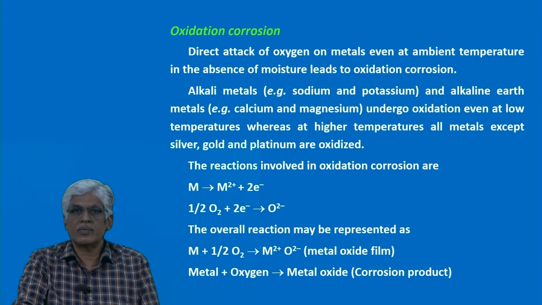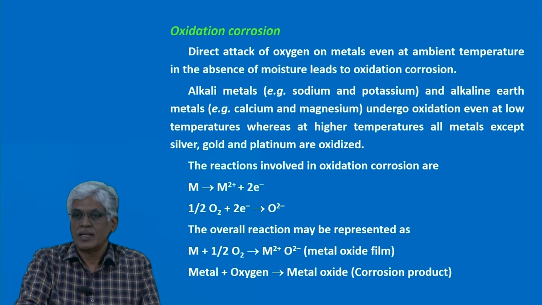First the metal loses, that is, oxidation takes place over the metal and it loses electrons, making Mn+ or M2+. Then this electron is accepted by the oxygen molecule in the atmosphere and forms oxide ions, O2-. Then both of these, M2+ and O2-, combine together to form MO. So, simply I am writing here: metal plus oxygen gives metal oxide.